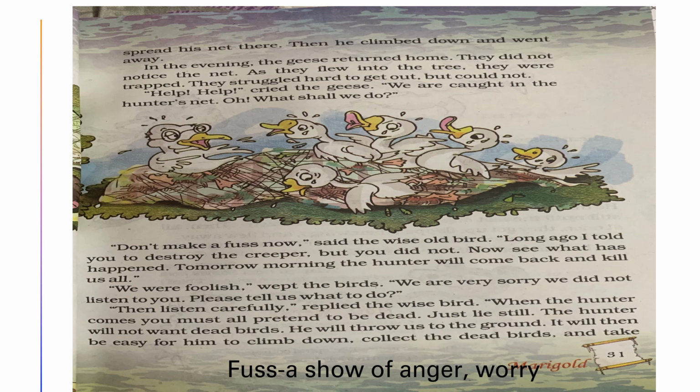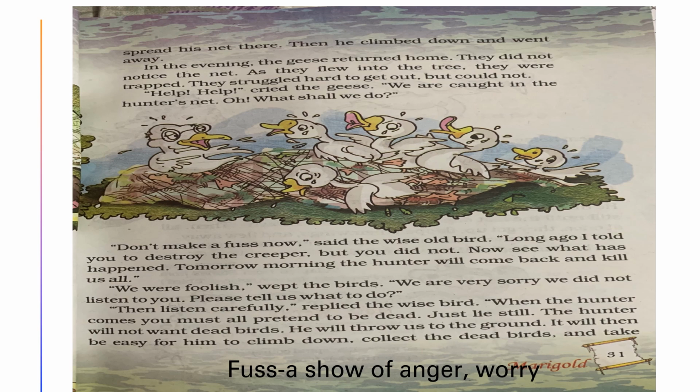When they started showing sorrow and anger that they were trapped, that bird said that a long time ago he had told them to destroy it and they refused. Next morning the hunter will come and kill us all.